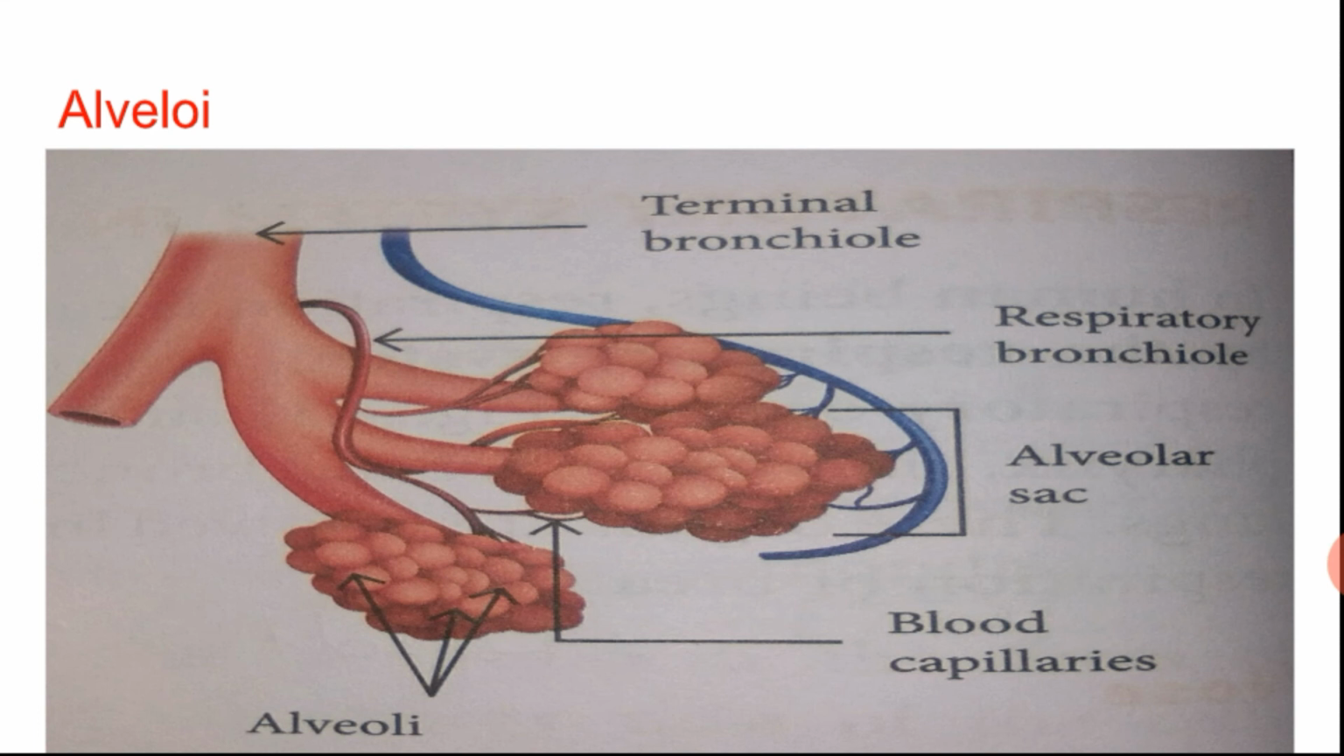Alveoli have moist walls and are richly supplied with blood capillaries. This makes diffusion of gases easy, because the wall is moist and richly supplied with blood capillaries, so gases diffuse easily.